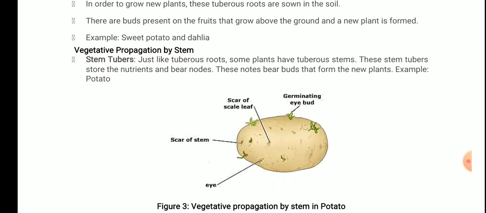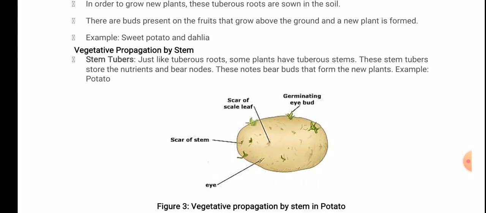Stem tubers: just like tuberous roots, some plants have tuberous stems. I hope the meaning of tuberous stem is clear to you. The stem which acts as a storage organ or which stores food is a tuberous stem. These stem tubers store nutrients and bear nodes. These nodes bear buds that form new plants. What is the example? Potato.